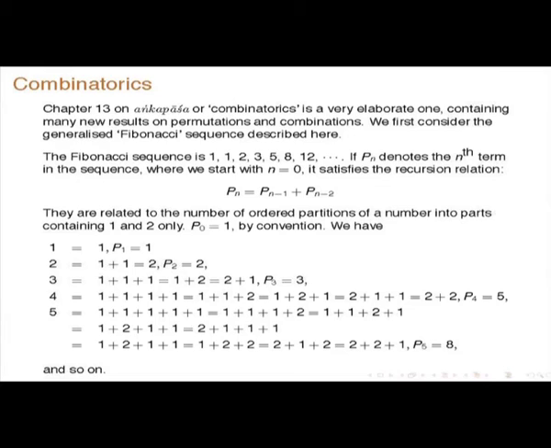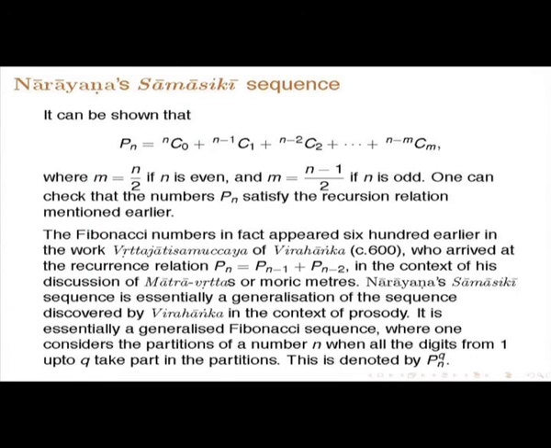So, totally there will be 3 ways, like that. And this is what will lead to this nice relation, and you will get the things. So, he generalizes this, and it can be shown that this P n will be equal to n C 0 plus n minus 1 C 1 etc. up to n minus m C m, where this m is n by 2 if n is even, and m is equal to n minus 1 by 2 if n is odd. I think this also was done in that lecture.